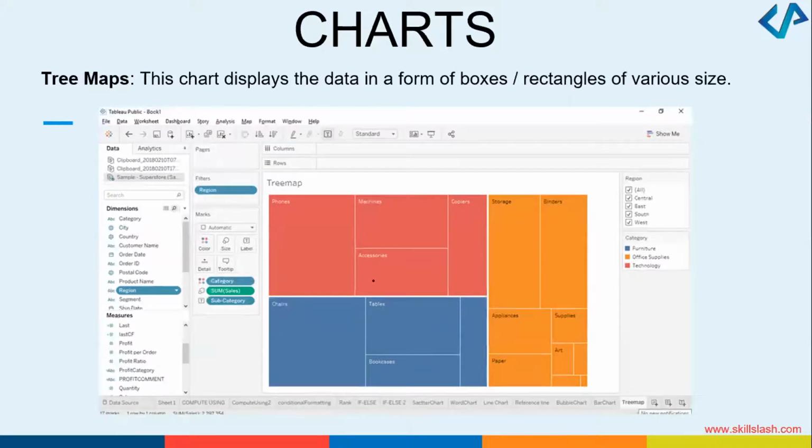Tree maps, something similar to this. Right? So I wanted to see the different categories. I wanted to see the furniture category, the technology category and the office supplies category. I can make tree maps.